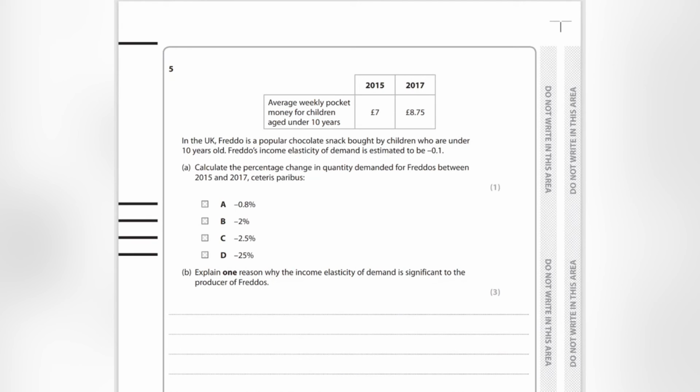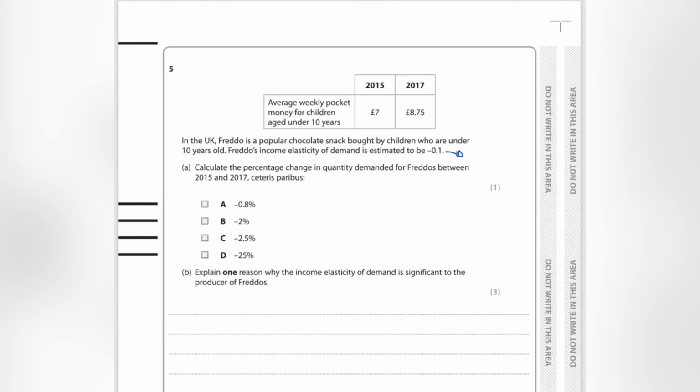In the UK, Freddo is a popular choice. So it's a popular chocolate snack bought by children who are under 10 years old. Freddo's income elasticity of demand is estimated to be minus 0.1. Calculate the percentage change in quantity demanded for Freddo's between 2015 and 2017, ceteris paribus.